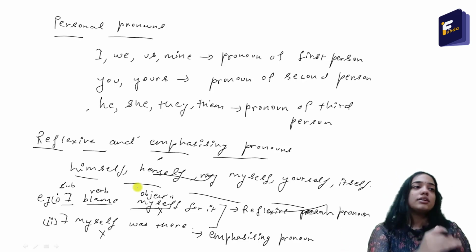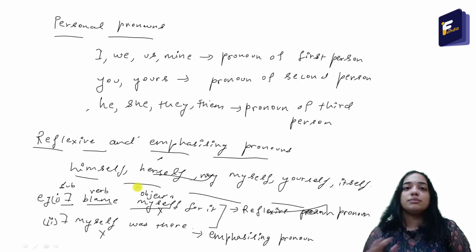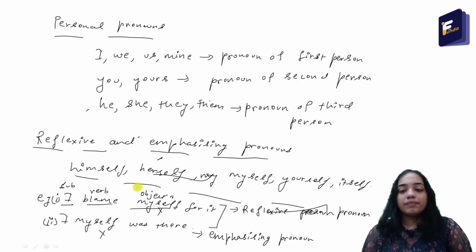So this is the trick and this is the definition of reflexive and emphasizing pronouns. Now we are clear with it. Next we are going to solve some questions. I will give you some sentences and you have to underline the pronoun in it and tell if the pronoun is reflexive or emphasizing. I have already discussed what is reflexive, what is emphasizing, and also a trick to find out. So you have to tell me in which sentence the pronoun is reflexive, and in which sentence it is emphasizing.